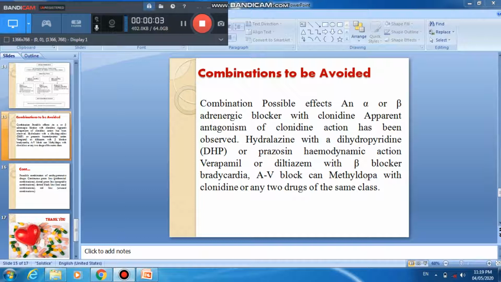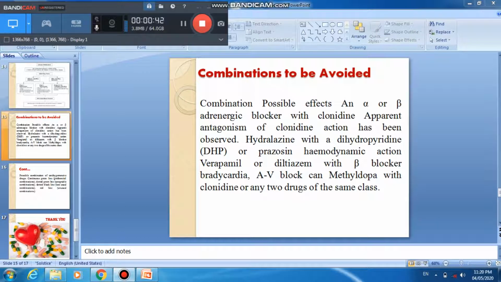Combinations of antihypertensives that should be avoided. There are various conditions where combinations should be avoided, like an alpha or beta-adrenergic blocker with clonidine, where apparent antagonism of clonidine action has been observed. Hydralazine with a dihydropyridine (DHP) or prazosin, because of additive hemodynamic action; verapamil or diltiazem with a beta blocker, because of bradycardia and AV block; and methyldopa with clonidine, or two drugs of the same class.